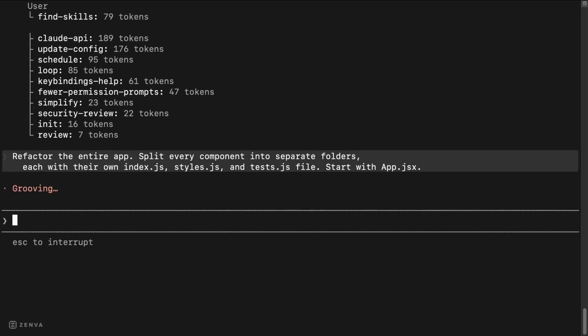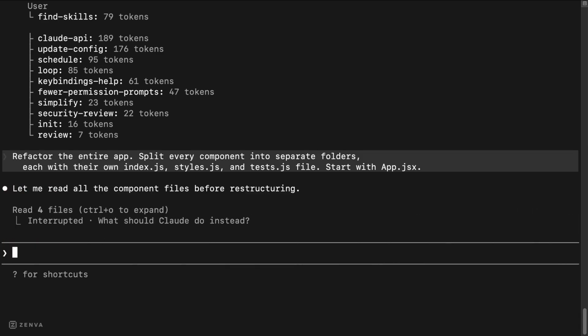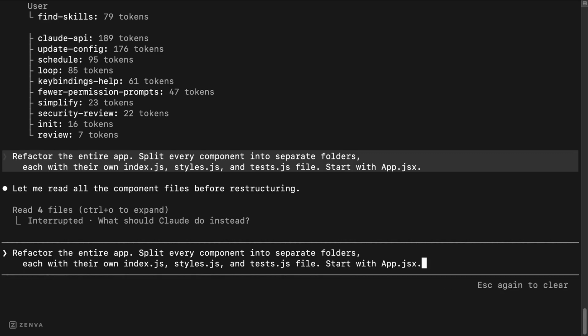Notice the spinner changing. If Claude does something wrong, hit escape once. Claude stops, but the session stays open. Don't use Ctrl+C, which closes the terminal. Use Ctrl+C only to exit Claude Code completely, not just pause. After interrupting, enter a new prompt.